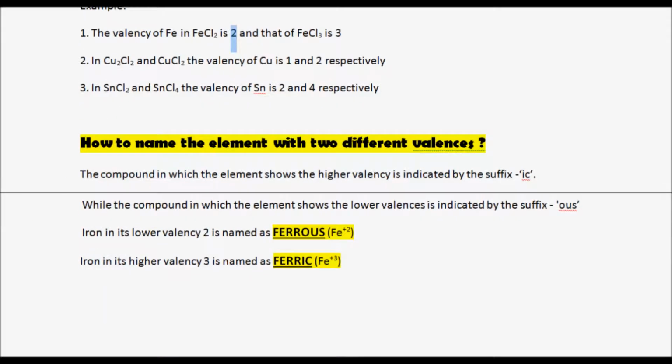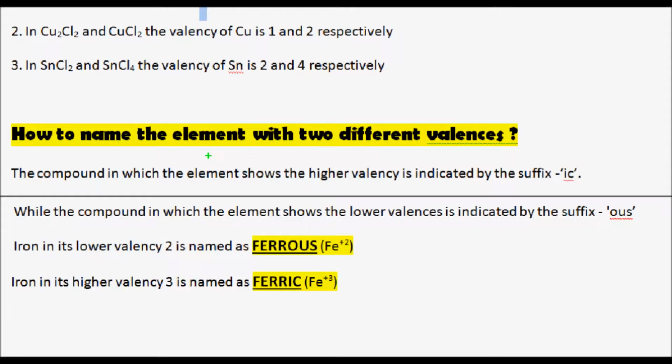How to name the variable valencies? The compound in which the element shows higher valency is indicated by the suffix "ic". For example, take iron, which exhibits 2 valencies, plus 2 and plus 3.